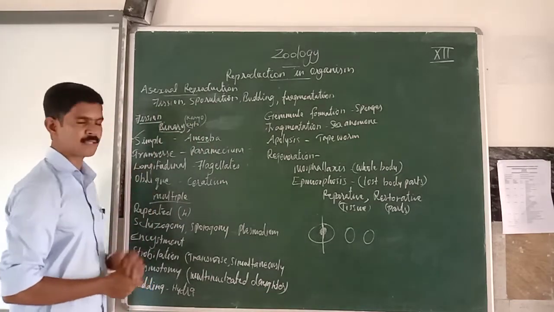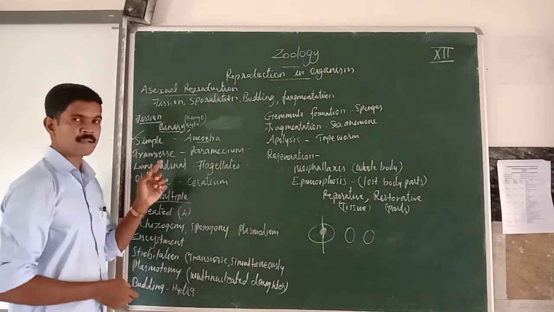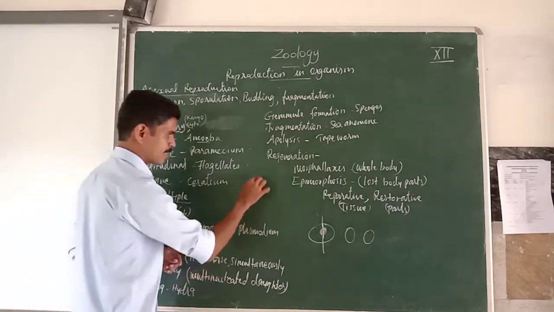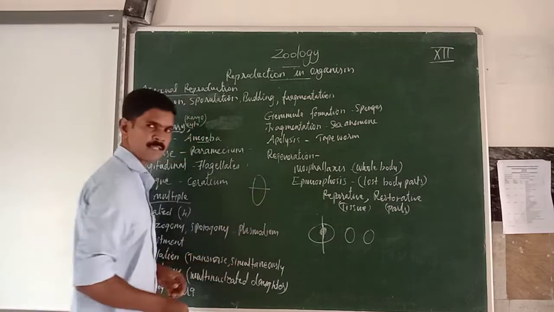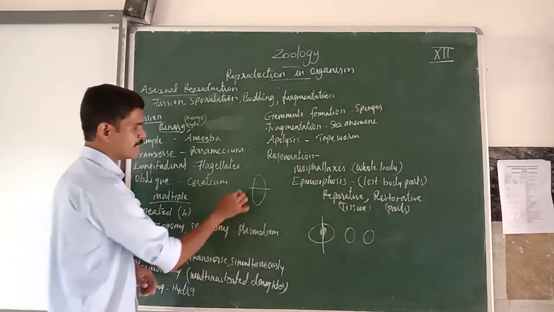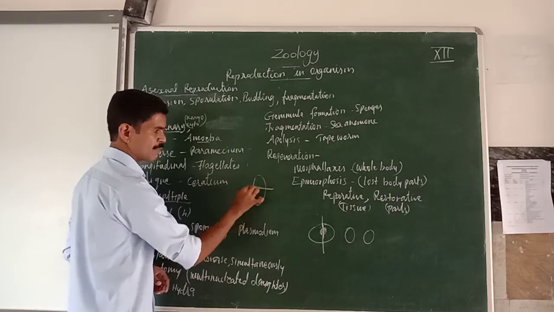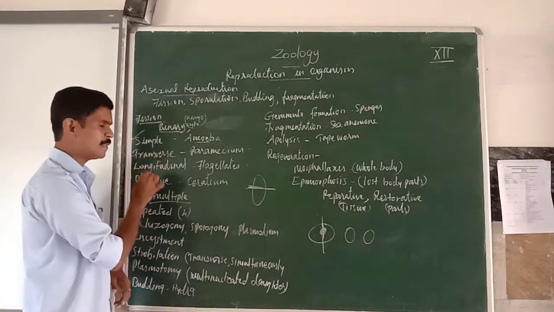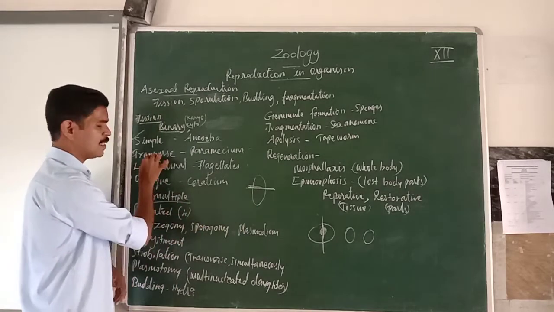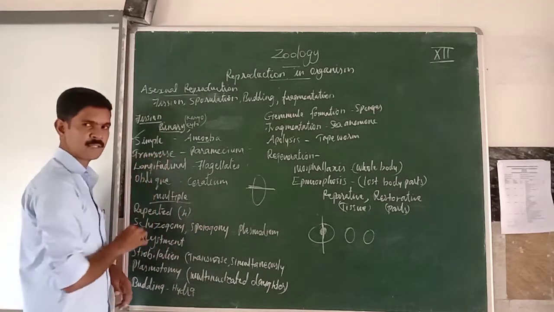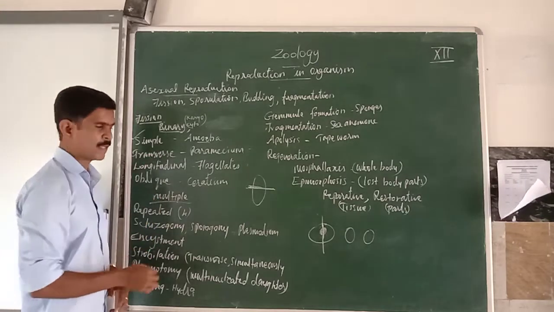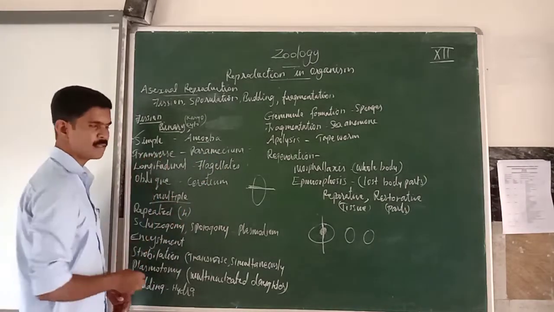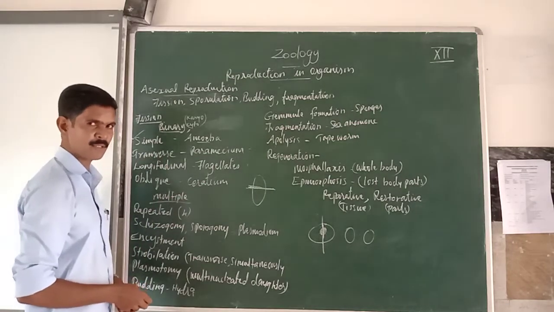In this type of asexual reproduction, the fission takes place along the transverse axis. Just imagine, this is a transverse axis. Understand? The division starts from this direction, from here to here. So the division axis occurs in the transverse direction, and only this type of fission is called transverse fission. Example: Paramecium. In Paramecium we can see this type of transverse binary fission.